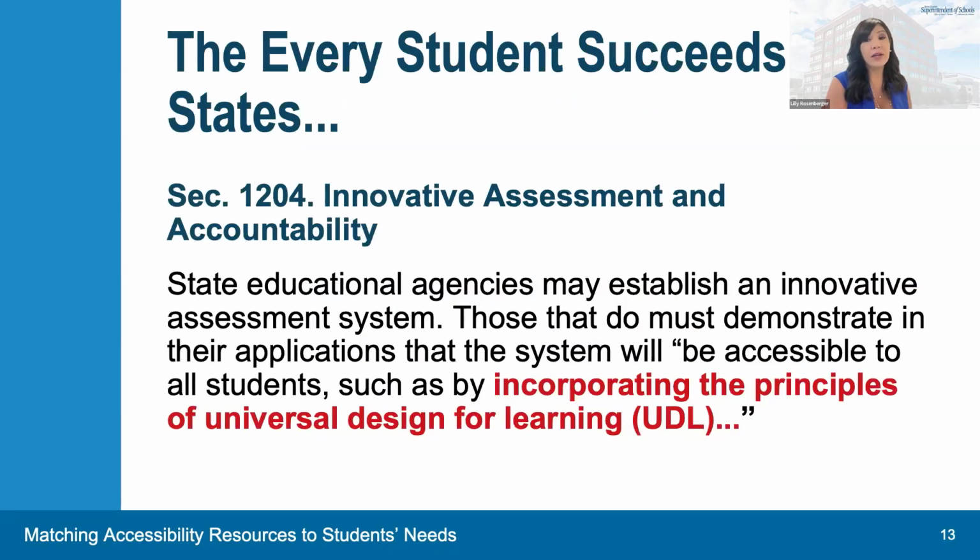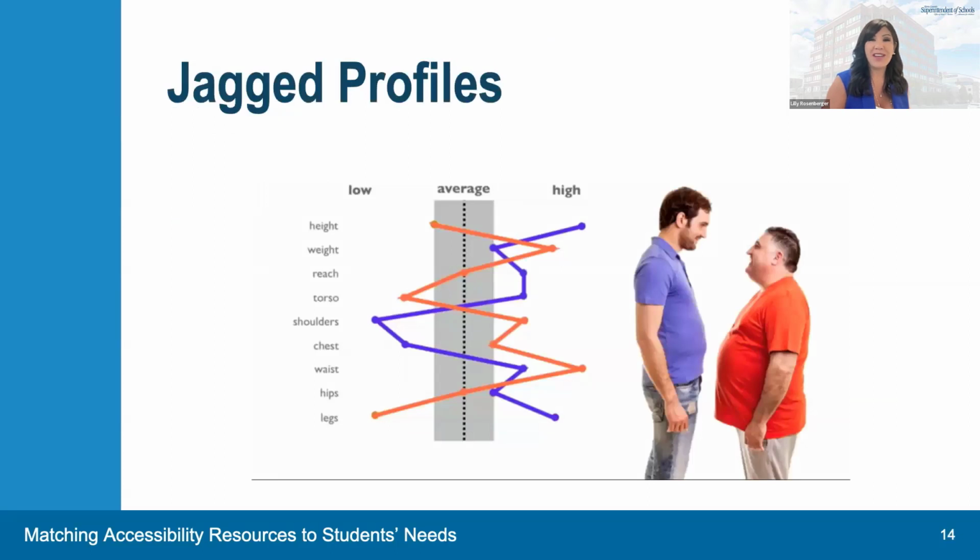As we consider the need to provide accessibility for all, it is important to note that this is not just a moral stance, but a legal one. Indeed, as the quote illustrates, federal legislation requires that states create assessment systems that are accessible to all students. Specifically, note that the Every Student Succeeds Act calls for states to incorporate Universal Design for Learning, or UDL. We'll talk a little bit more about UDL.